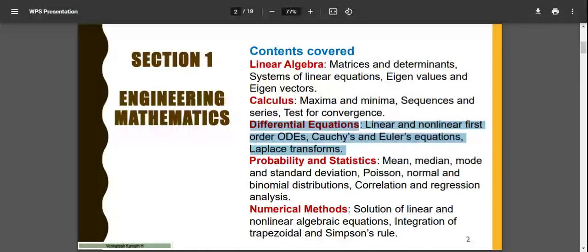Then I'll come to the next topic, that is section 2 onward, 2, 3, like that. I will not take up all the topics that are present. Most of the topics that are more important and more favorable from the GATE examination point of view, I'll take up.